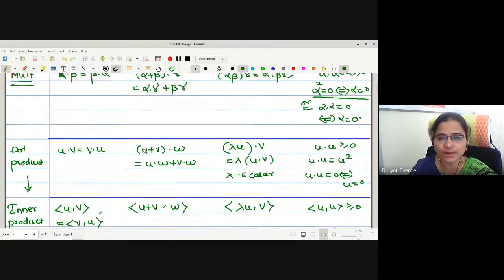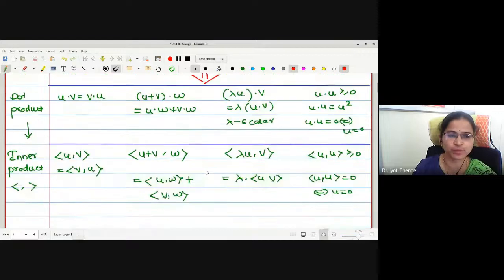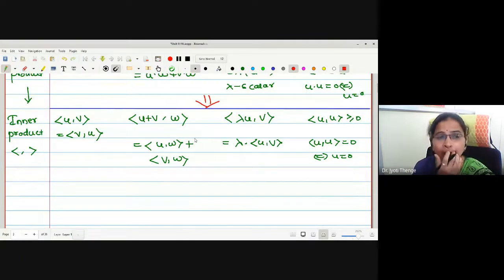So the same properties we were simply generalizing. These properties are generalized to dot product multiplication properties, then dot product properties were generalized to inner product. So what is an inner product? Inner product is a way of defining a product which should give you a scalar quantity. Therefore, what should be the domain of your inner product?